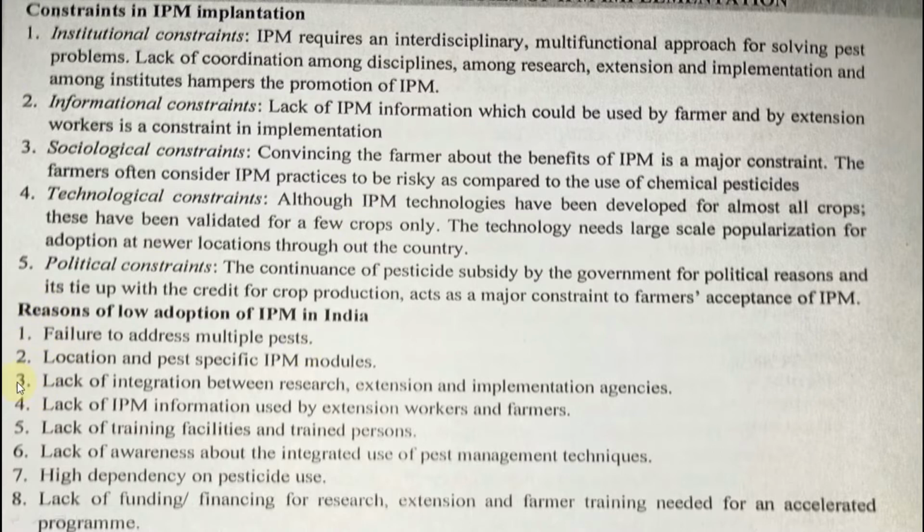Next one, again you see some 8 points are there. Reasons for low adoption of IPM in India. Failure to address multiple pests. Only 1 to 2 pests they can address. Location and pest specific IPM modules. It must be specific. It cannot be applied in every agroclimatic zone. Lack of integration between research, extension and implementation agencies. Lack of IPM information among extension workers.